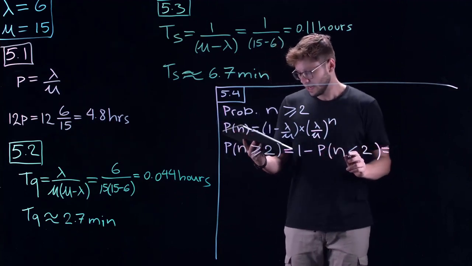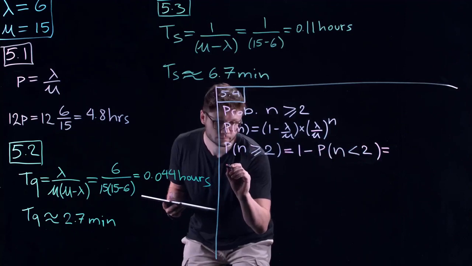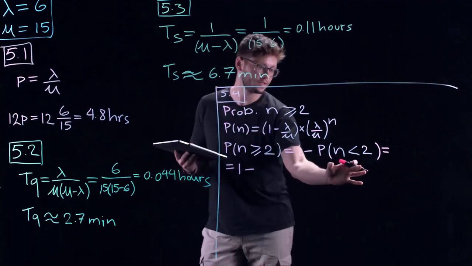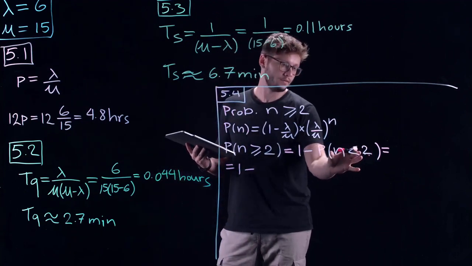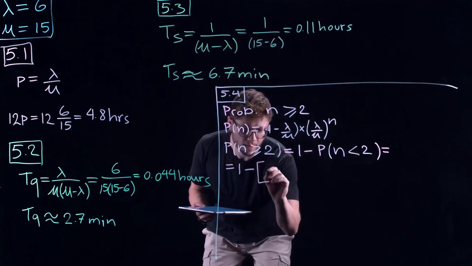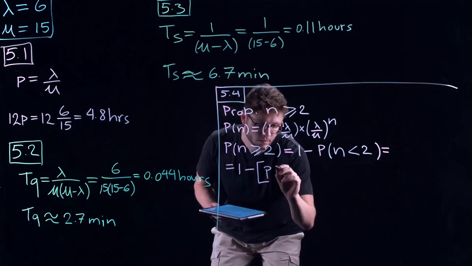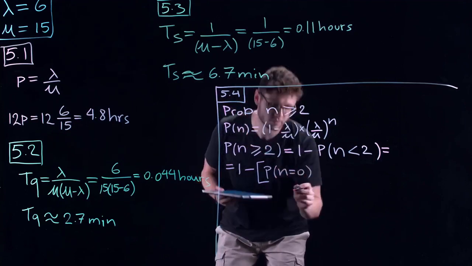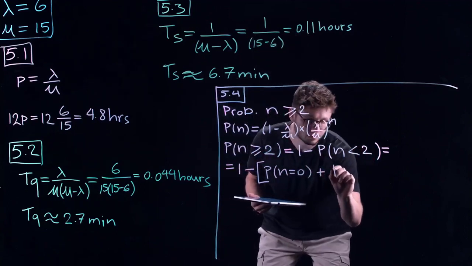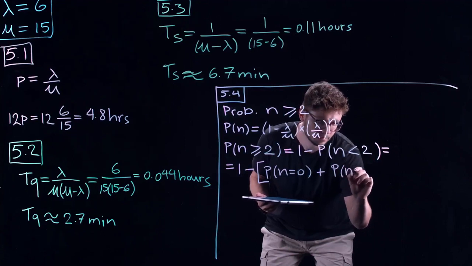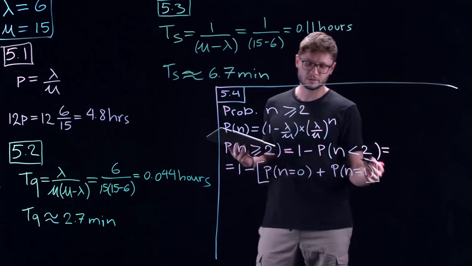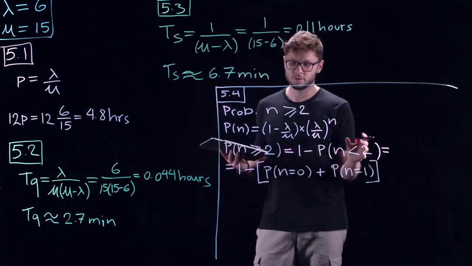We have 1, and then we need to expand this into the 2 parts within the range smaller than 2, which is, in big brackets, P of n equals 0, the probability of there being 0 people in the system, plus the probability of n equals 1. This covers all of the options outside of the range from 2 to infinity.